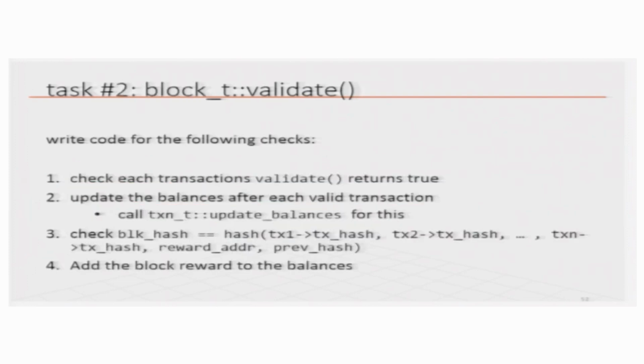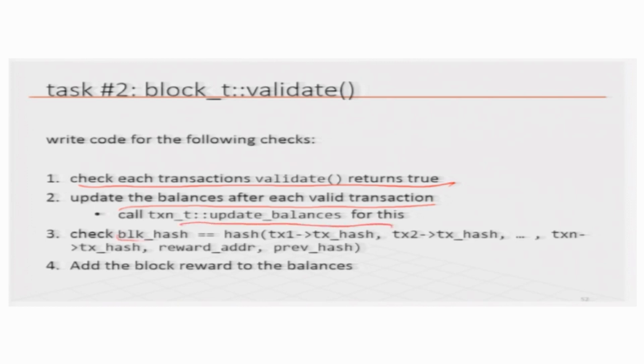For block validate, you have to go through the block, which is a vector of transactions. You have to iterate over the vector and apply the transaction validate to each of those, and if any of them returns false, then the block is invalid. If all of them return true, then the block is valid. Then you update the balances after each valid transaction, so you can call the existing update balances for this.